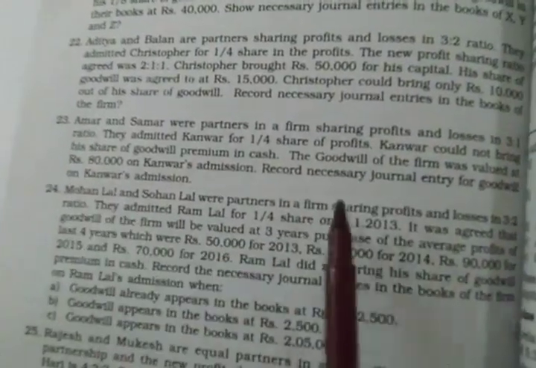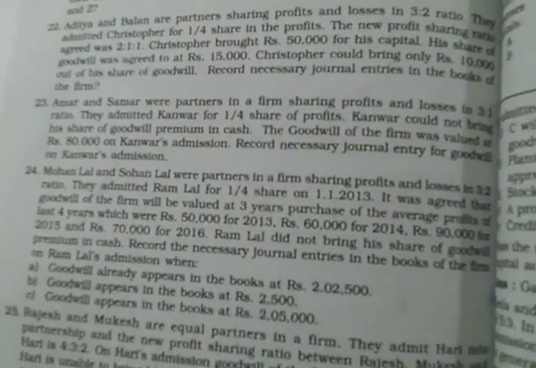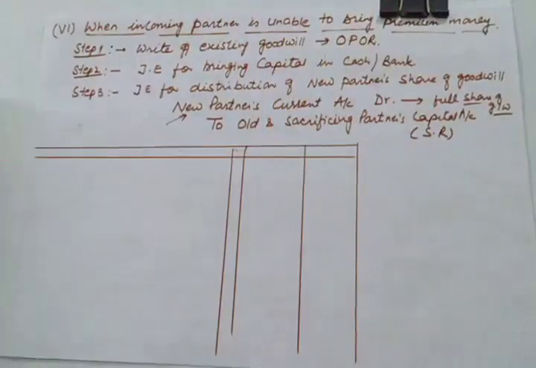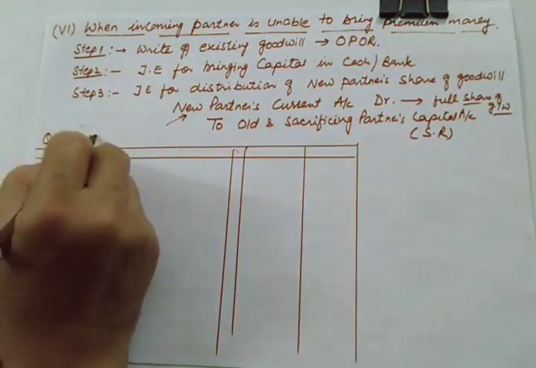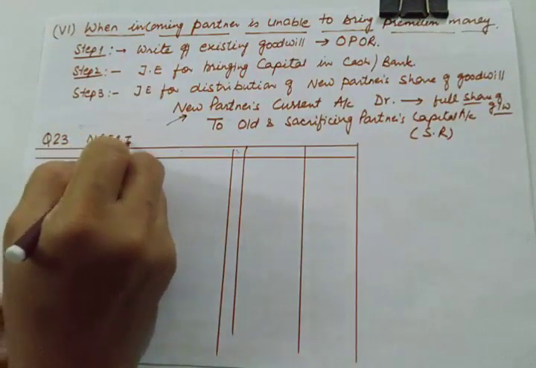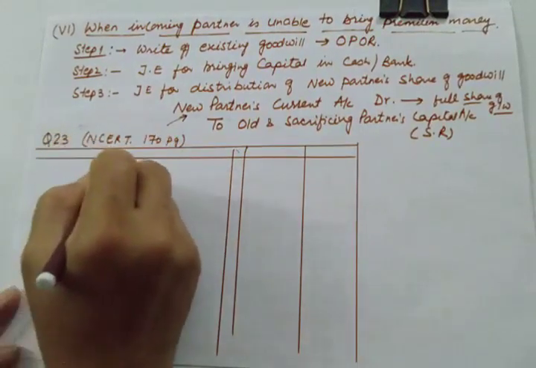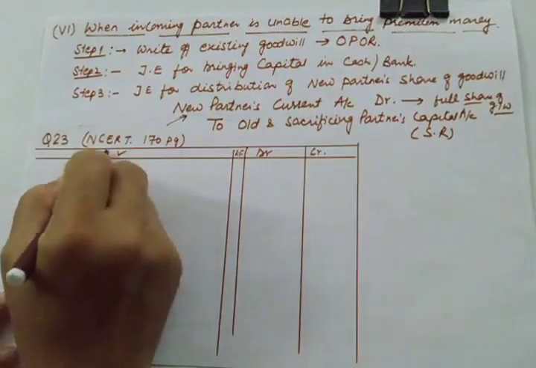See what is happening in this case. The new partner's capital is not given to you, and moreover he is not bringing his share of premium. And no old goodwill is given to us either. So in this case we will directly move to the next entry. So this is question number 23 of NCERT, page number 170. So particulars, LF, debit amount and credit amount.